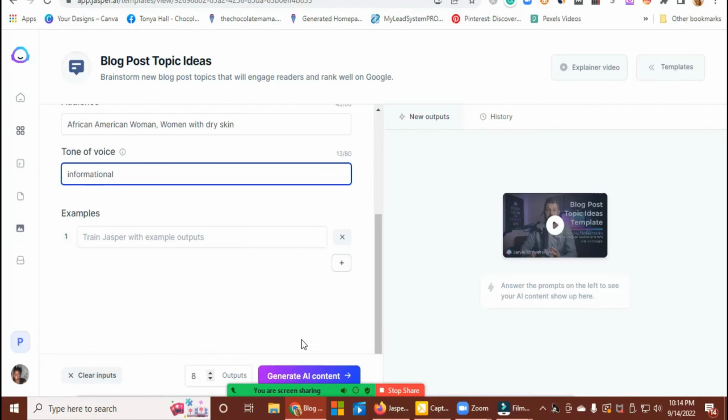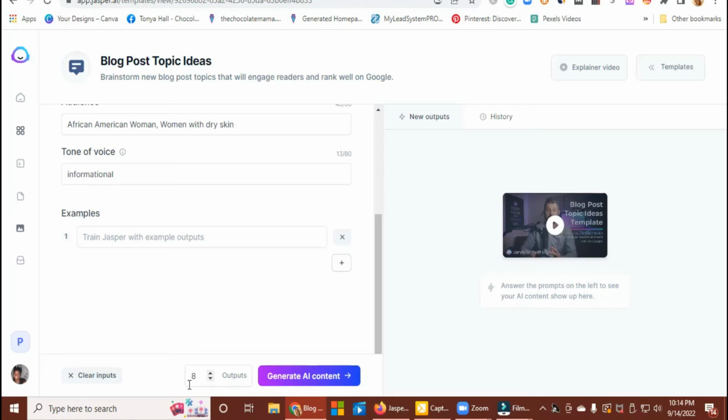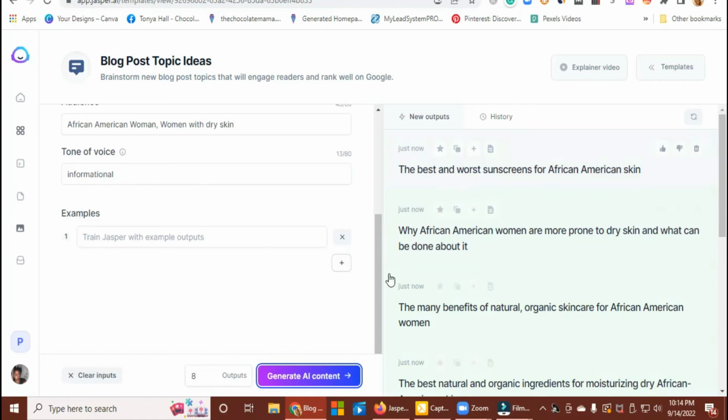And I have 8 outputs right now. That'd be good, so it'll tell you how many outputs. Okay, so I'm just going to click generate and see what happens. So it's working on that. So now: the best and the worst sunscreens for African American skin. Why African American women are more prone to dry skin and what can be done about it.